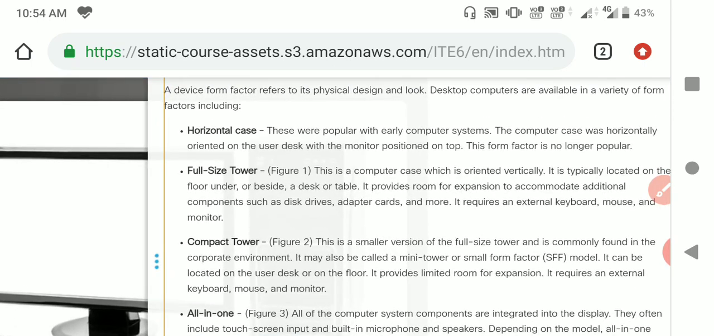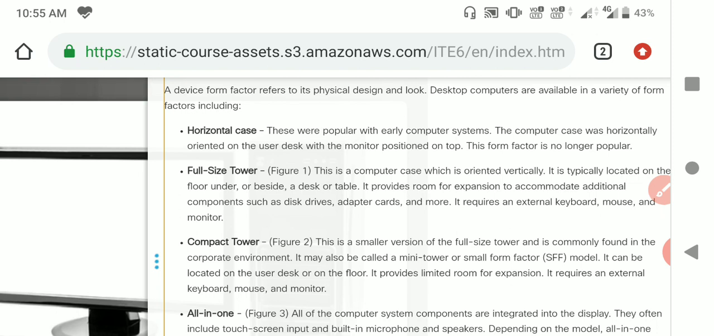A horizontal case was popular with early computer systems. The computer was horizontally oriented on the user's desk with the monitor positioned on top of the case. That means the case is present beneath the monitor. Those kinds of cases are generally called horizontal cases.